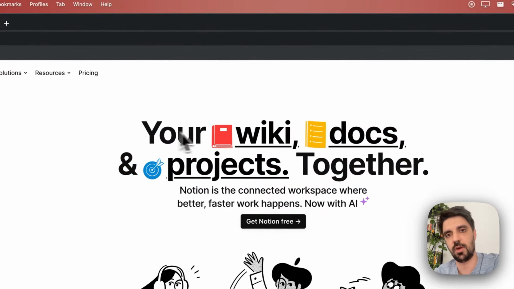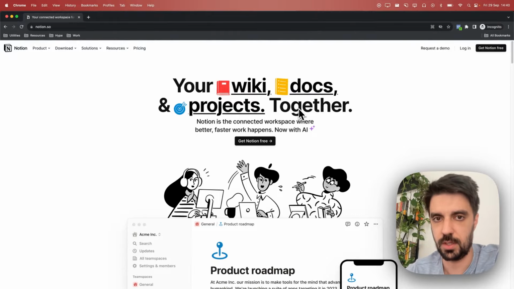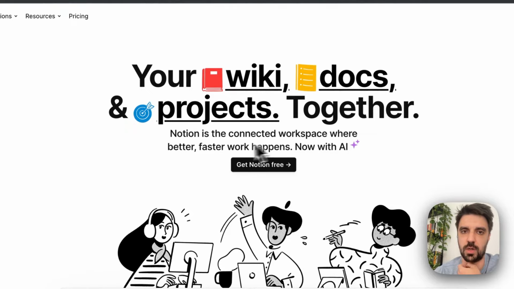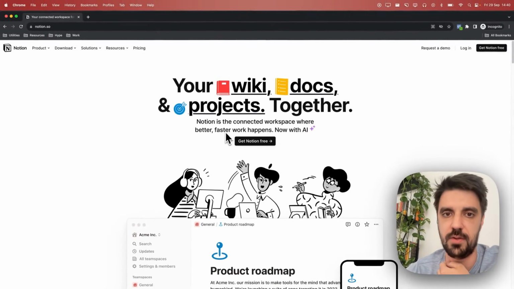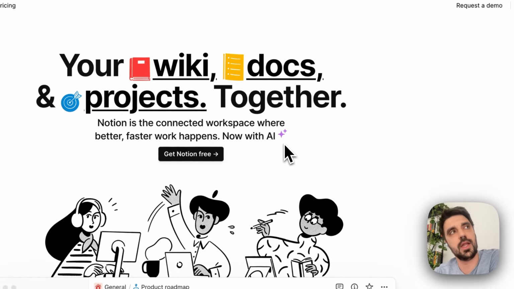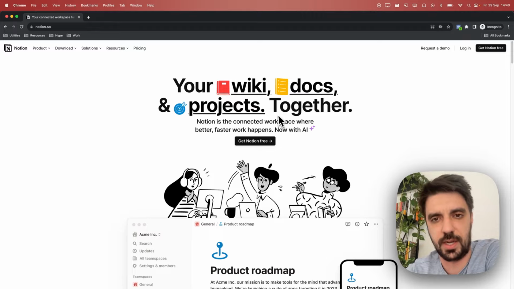And right away we have your wiki, docs, and projects together. Nice. Notion is the connected workspace where better, faster work happens, now with AI. Okay, I said nice, but truly it's not really that nice. Let me tell you why in just a bit.